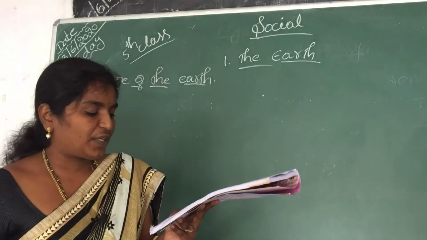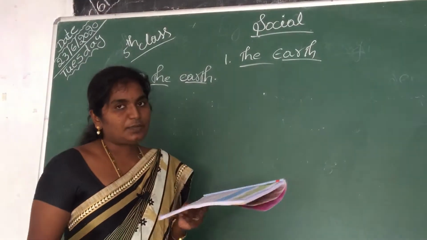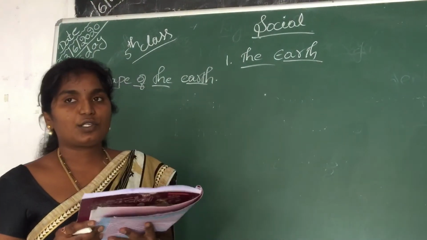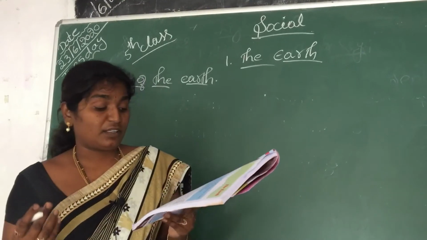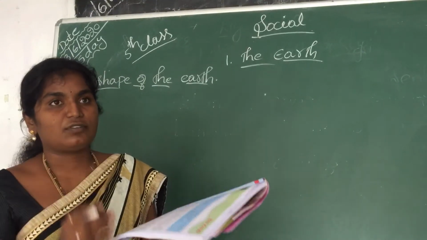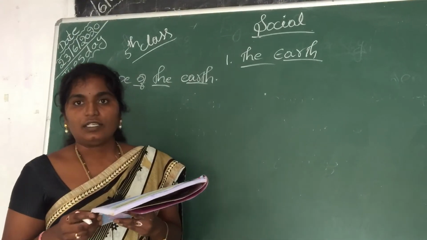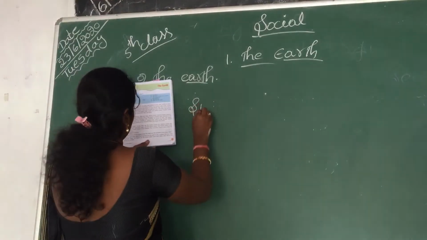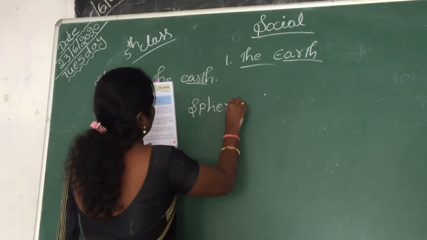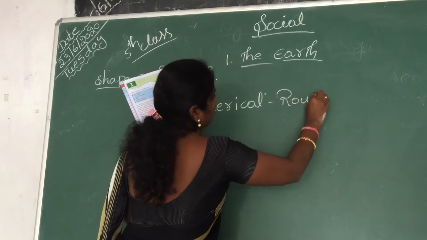Pictures taken from space have proved the earth is like a sphere. Some scientists went to space and took some photos of the earth. By using those photos we can say the earth is in a spherical shape. Spherical means like a ball or rounded shape.